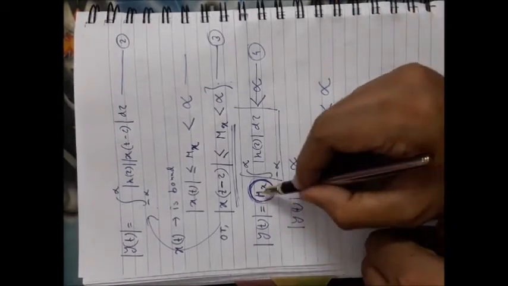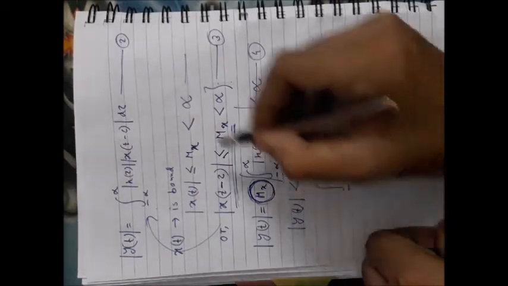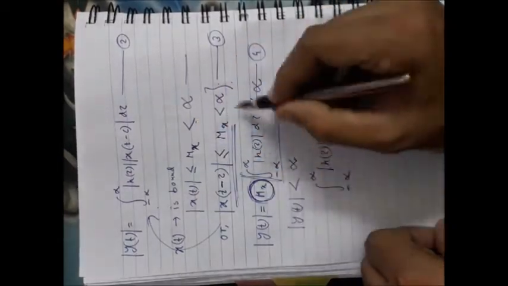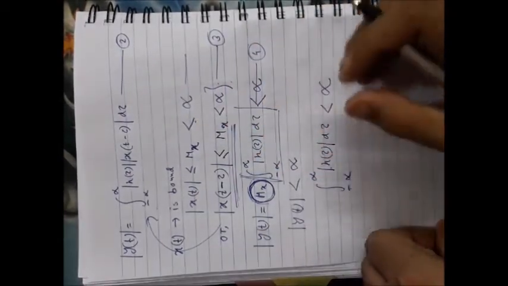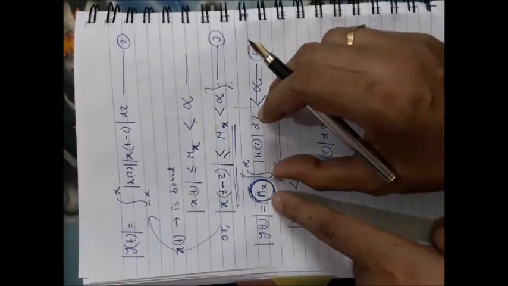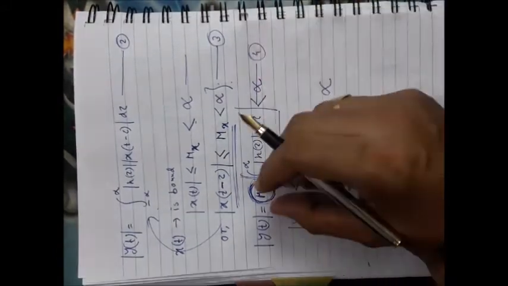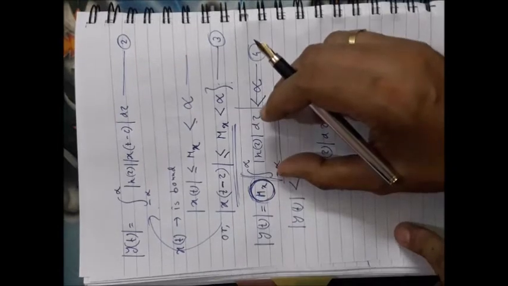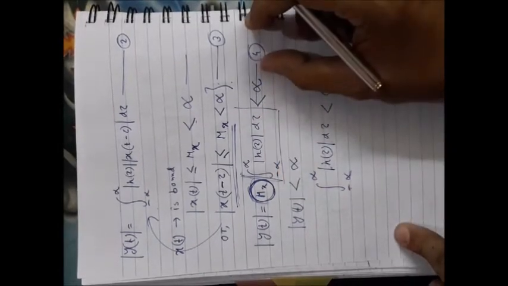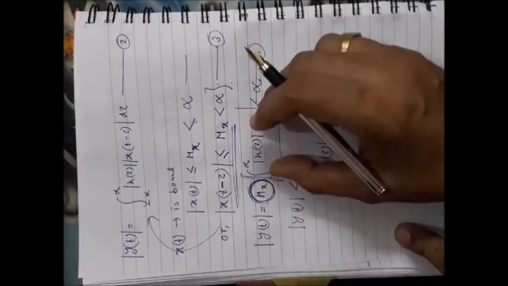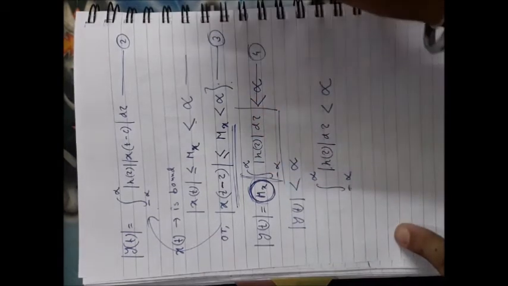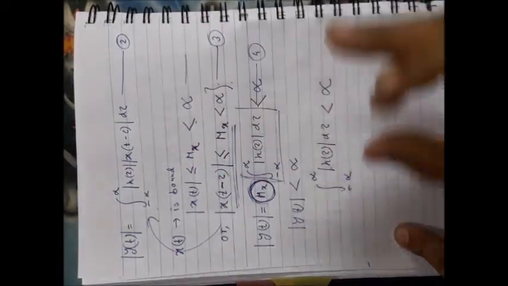Since this factor is already defined here, this factor has to also be less than infinity, otherwise the multiplication of these two will not be finite. One finite number multiplied by another finite number will be a finite number. One finite number multiplied by an infinite number will be an infinite number, so the condition will not be fulfilled, so it should also be finite.